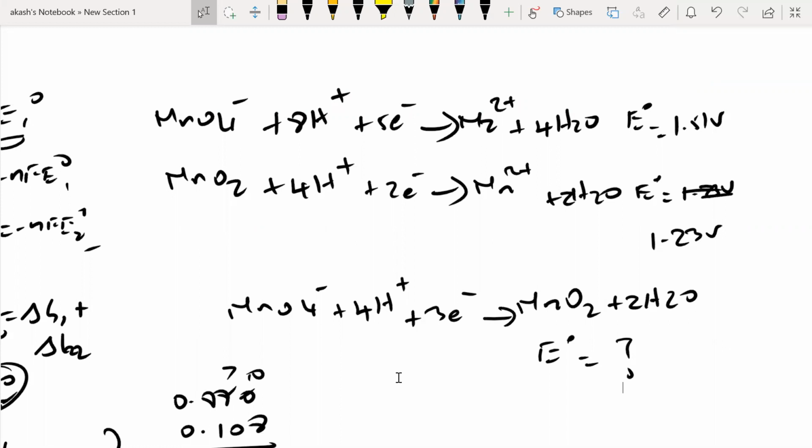Sir, is it 1.66 volts, sir? 1.66 volts. One second, let me check. Yeah, approximately you're right. The answer given here is 1.7 volts, so your answer must be somewhere close. If you round it up, it'll be 1.7. So maybe what you did is correct. Maybe here they have rounded off. We'll check. Your answer is correct.